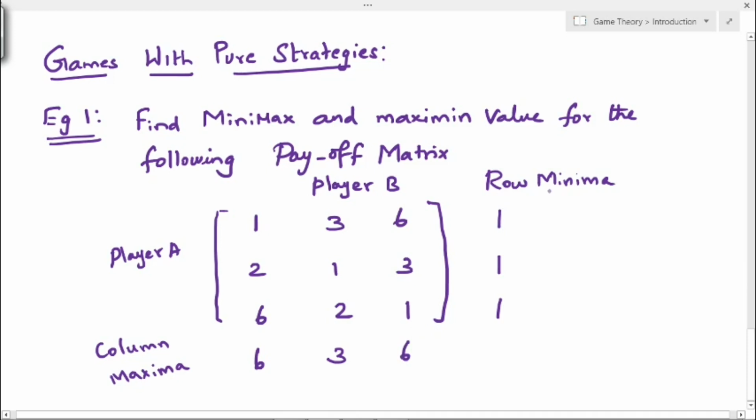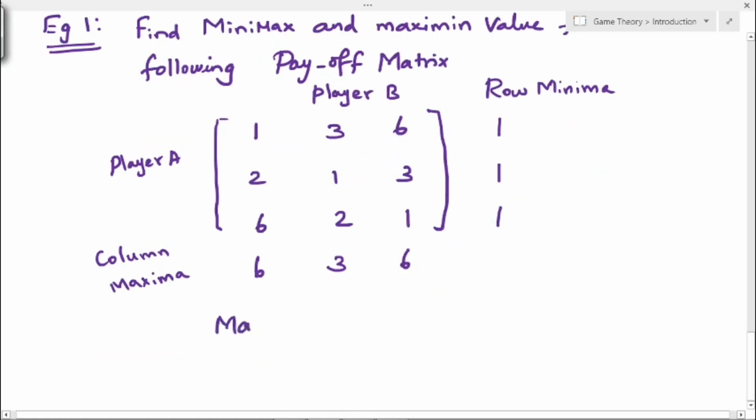Row minima is the least gain value, and column maxima is the maximum loss value. So these are the row minimum and column maximum values. First we find the maximin value. We have the row minima, right? These are the minimum values. Out of these minimum values, we consider the maximum one. That is maximin. Here all the values are the same, so the value is 1.